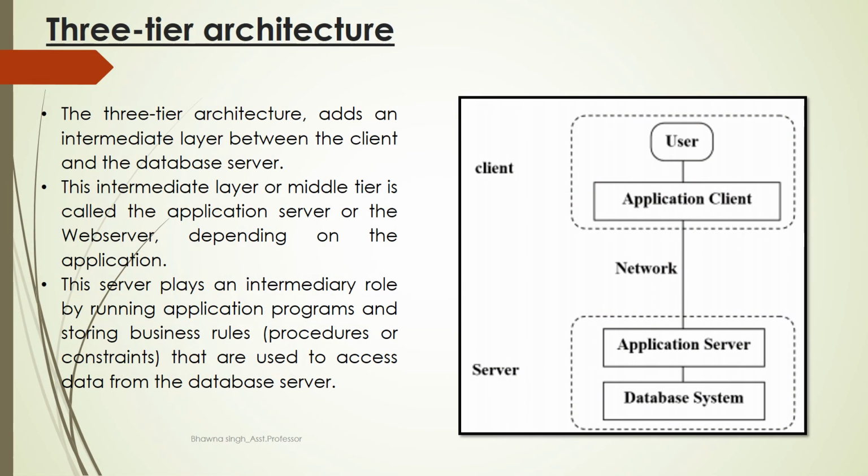Next we have three-tier architecture. Three-tier means it is divided into three levels, you can say. The first one is the client, the second one is the application server, and the third one is the database server. So the three-tier architecture adds an intermediate layer between the client and the database server. And this intermediate layer is called the application server or the web server.